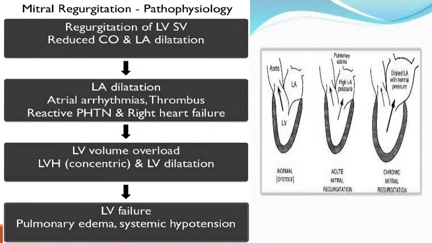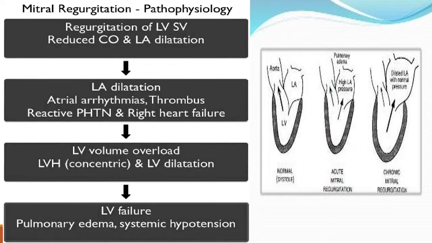So in mitral regurgitation, the LA is dilated. Because of the LA dilatation, there are atrial arrhythmias, thrombus formation, reactive pulmonary artery hypertension and right-sided heart failure. In the left ventricle, some amount of blood regurgitates to the LA. Then on the next cycle, a large amount of blood comes into the LV, and this is repeated again and again. So there is LV volume overload, LV dilatation, and ultimately LV failure and systemic hypertension.